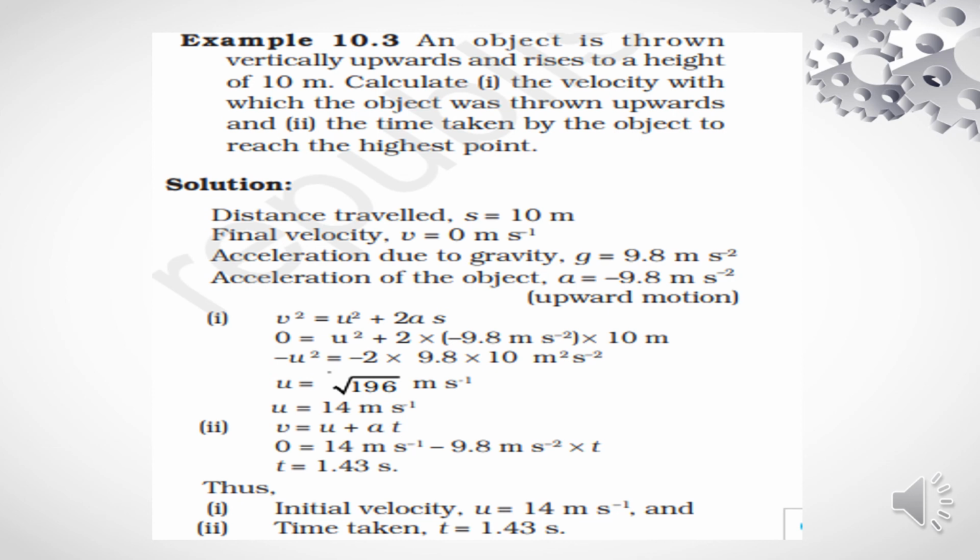And next, we have to calculate the time. You know very well v is equal to u plus at. Here the final velocity is 0, the initial velocity is 14 meter per second, and substituting the values, you will get the time t is equal to 1.43 second. Thus the initial velocity is u is equal to 14 meter per second and the time taken is 1.43 second.